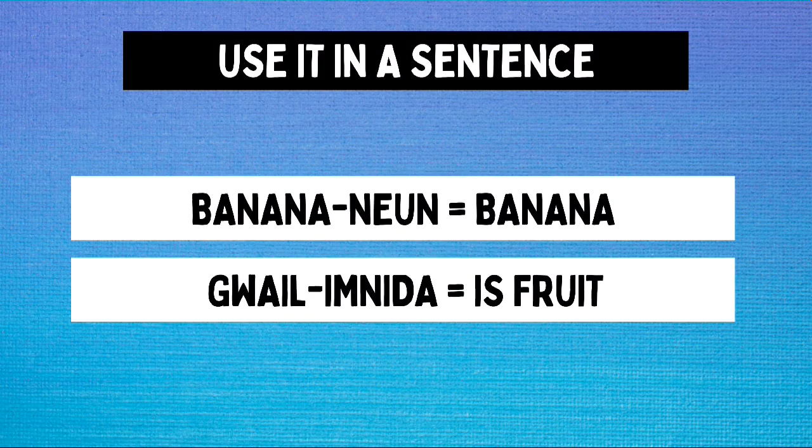This sentence could be subdivided into two parts. The first part is 바나나는. Banana is just the fruit banana, and 는 is a suffix added to banana to point out that this is the subject of the sentence. The second part of the sentence is 과일입니다. The word 과일 is our word for today, and it means fruit. And 입니다 is added to say that this whole sentence is declarative. And for this case, we are declaring that banana is a fruit. So, 바나나는 과일입니다 means banana is a fruit.